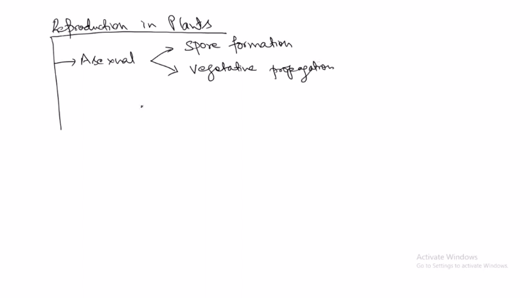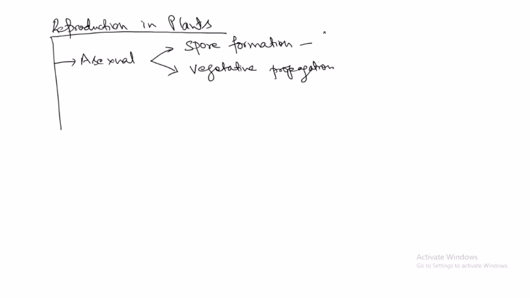In spore formation, the reproductive cells are produced by some bacteria, molds and ferns. The spores are globular structures. Where are they produced?